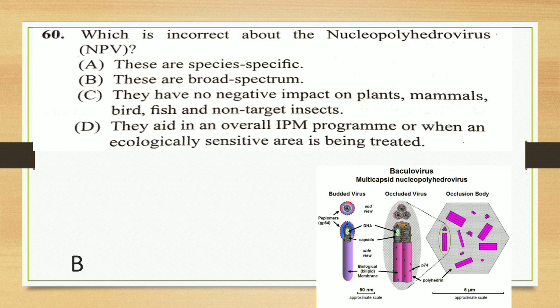So here the incorrect statement is B, they are broad spectrum. They are only narrow spectrum, species specific, they don't have negative impact, and their overall aim is in IPM. So the incorrect one is broad spectrum, B.